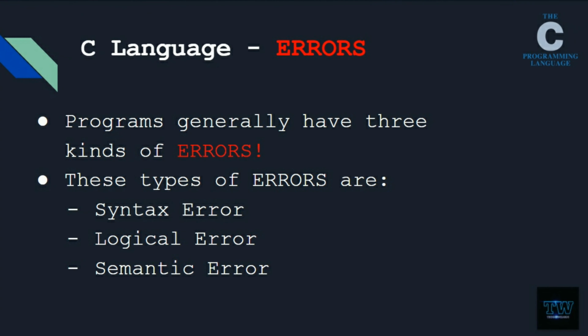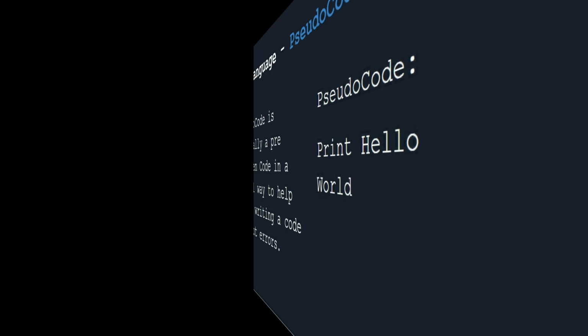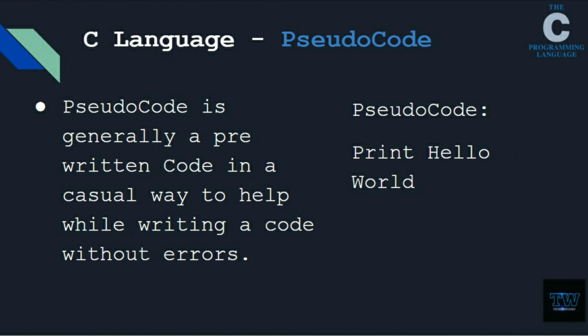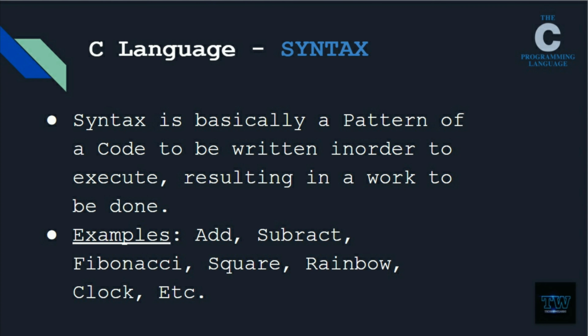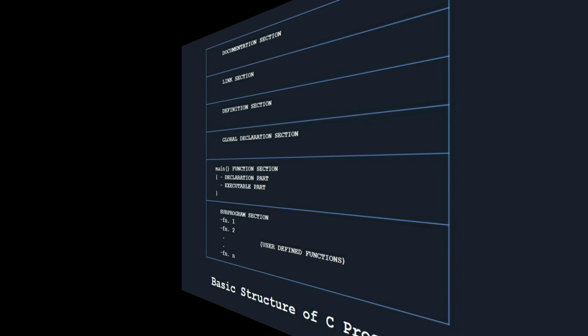Whenever you type a program, there will be some errors. Programs generally have three kinds of errors: syntax error, logical error, and semantic error. Before going on to the syntax, we have to go to the pseudocode. Pseudocode is a pre-written code in a casual way to help while writing code without errors. Syntax is a pattern of code to be written in order to execute, resulting in work to be done. Generally, code is written in a syntax or else the code will not be compiled.